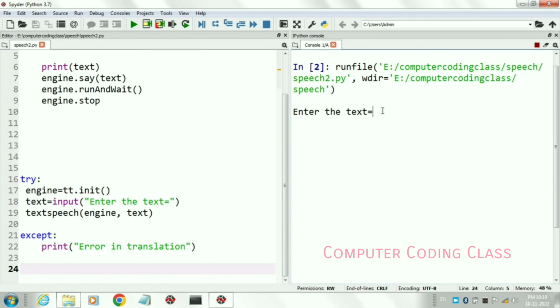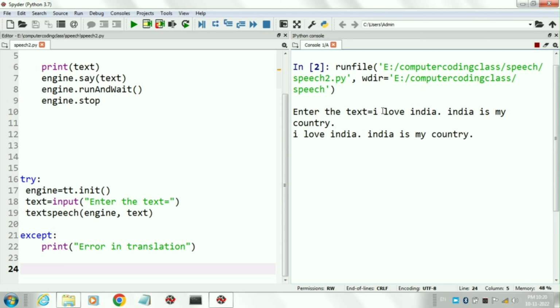Enter the text. Here we will enter text. India is my country. I love India. In this way, this program converted the input text to speech.